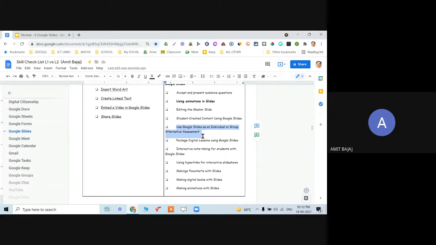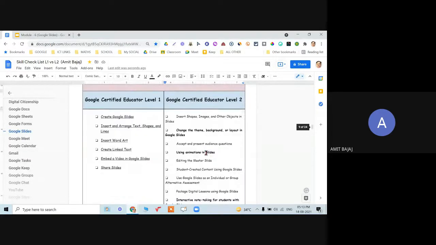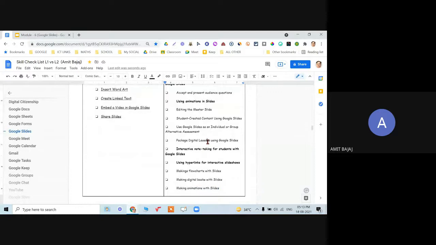Then package digital learning, interactive note taking. So that of course I'm demonstrating today itself. Using hyperlinks, again hyperlinks are very very important, so I'll be talking about that. Making flow charts, digital books and animation. So making animation or creating the animation is a similar thing. So a few of the things which are in level 2 we are going to cover here itself.